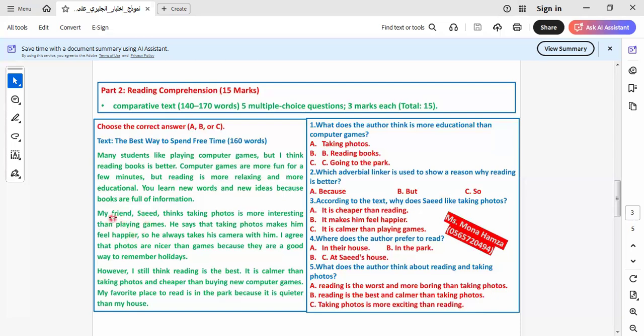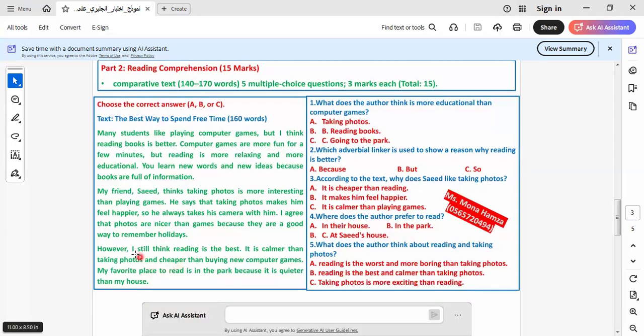My friend Saad thinks taking photos is more interesting than playing games. He says that taking photos makes him feel happier, so he always takes his camera with him. I agree that photos are nicer than games. Here we have "nicer than", it's called what? Comparative form. Because they are a good way to remember holidays. However, I still think reading is the best.